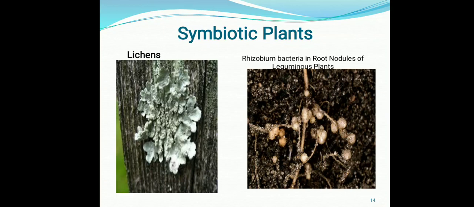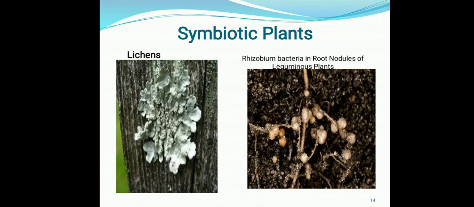Our second mutually beneficial relationship is between the leguminous plants and the rhizobium bacteria. Leguminous plants are basically the grams and the moong dal which we take in our diet; these plants are known as leguminous plants. In the roots of these leguminous plants there are nodules in which a bacteria resides, known as rhizobium bacteria. Basically, all living organisms, whether plant or animal, are not able to take nitrogen gas directly into their body. So what they need is a bacteria in the soil known as rhizobium.